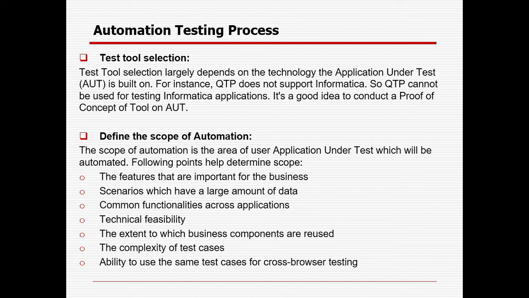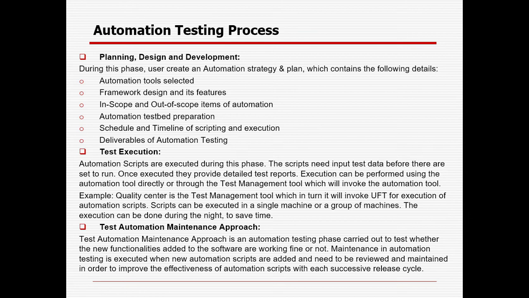Then define the scope of automation. The scope of automation is the area of the application under test which will be automated. These are the points you need to keep in mind before going for automation: the features that are very important for the business; scenarios which have a large amount of data; common functionality across the application; technical feasibility; the extent to which business components will be reused; the complexity of the test case; and the ability to use the same test cases for cross-browser testing. These are the different parameters you need to think about whenever you are defining the scope of automation.